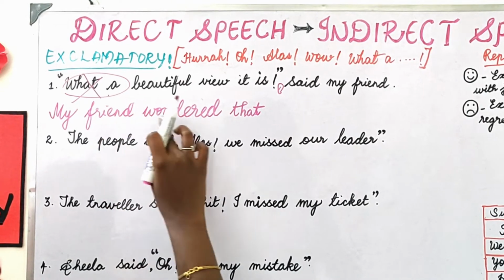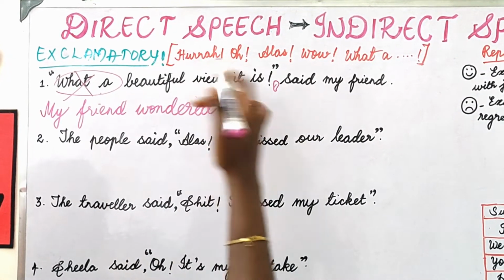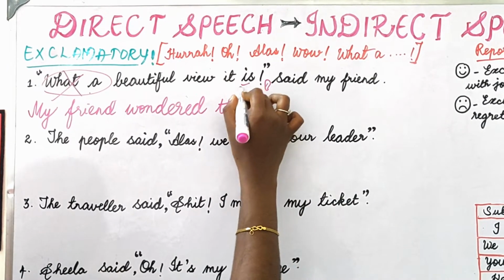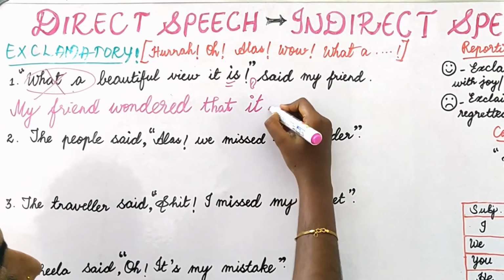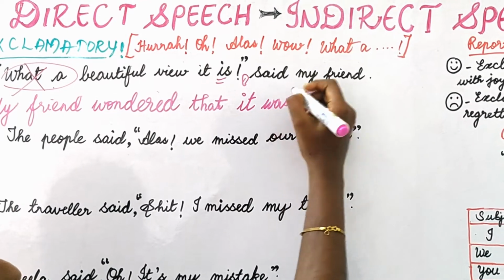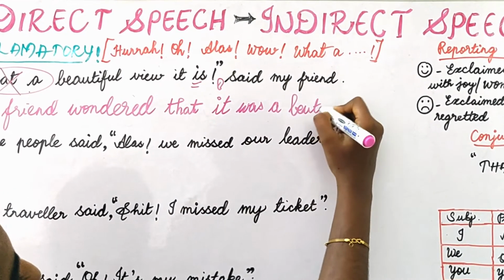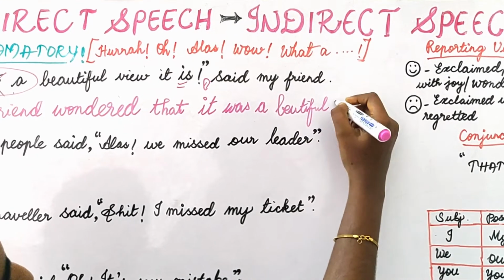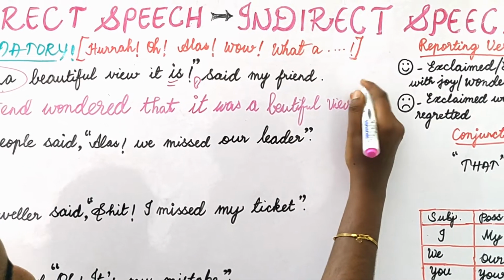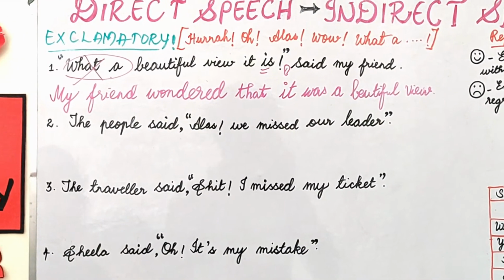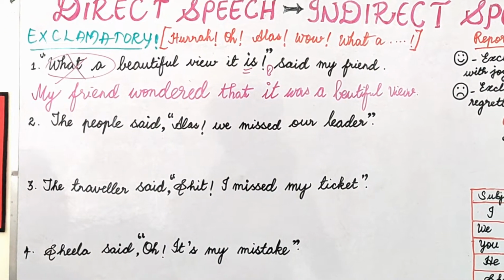See, my friend wondered that it, subject before, okay? It, what's the past tense of is? Was. So that it was a beautiful view. Understood? So read it again. My friend wondered that it was a beautiful view.